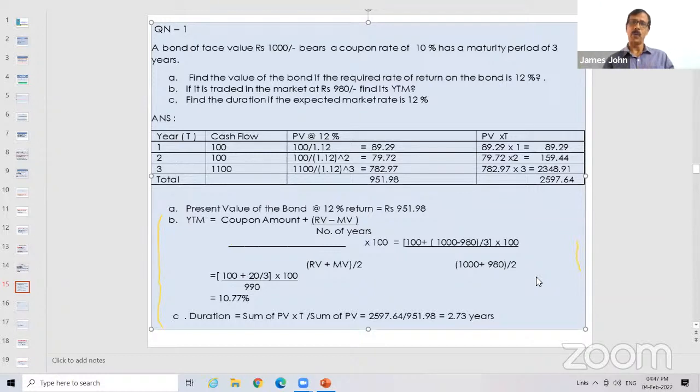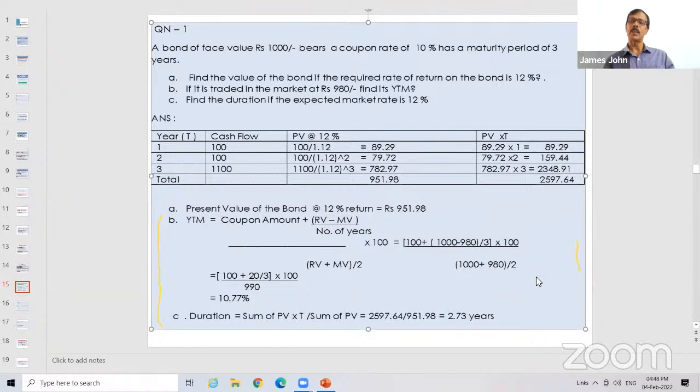Next is duration. Look at the formula. What is the formula? Sigma PV into T. How do you take PV into T? We have PV now. PV is 89.29, 79.72, and 782.97. You multiply with T. What is T? The time, the year: 1, 2, 3. So the first year, T is 1. So 1 into 89.29 is 89.29. Second year, T is 2. 2 into 79.72 is 159.44. Third year, T is 3. There, the present value is 782.97. Multiply with 3, you get 2348.97.